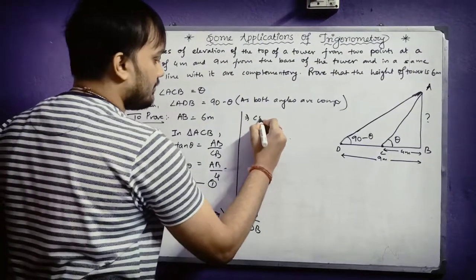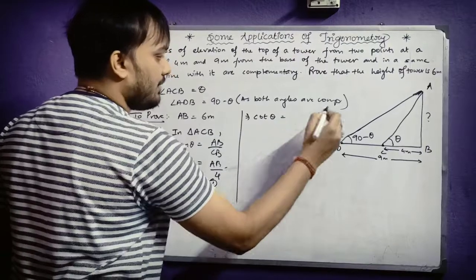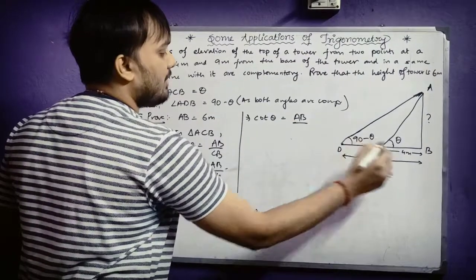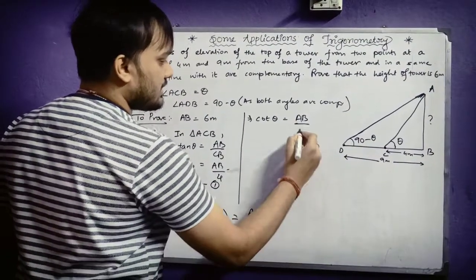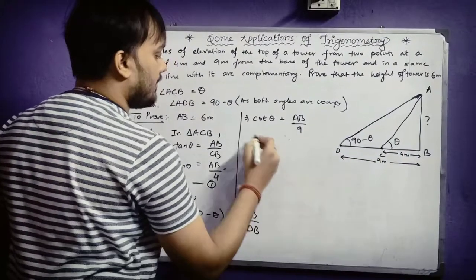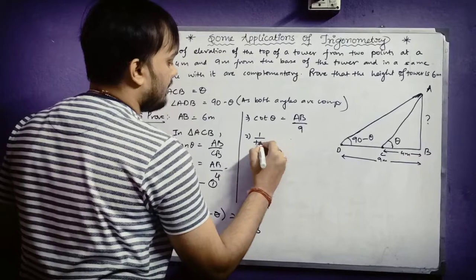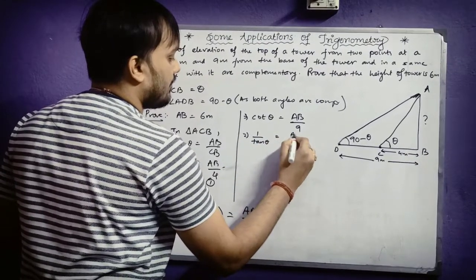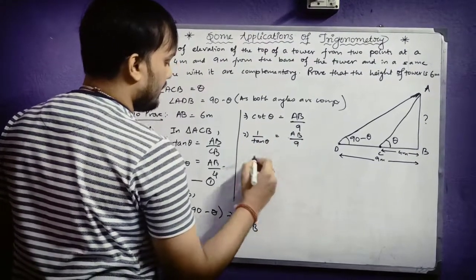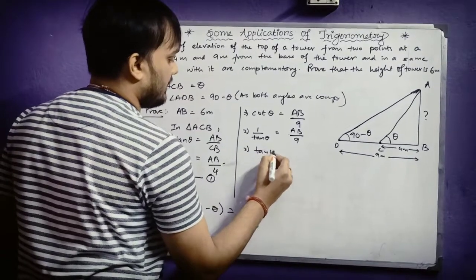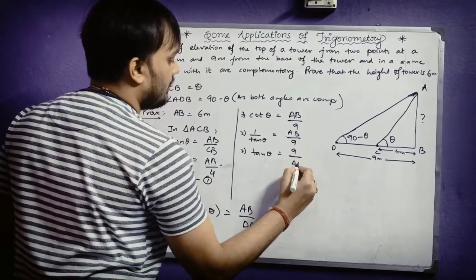It is cot theta. Cot theta equals AB by DB, which means AB by 9, as DB is 9 as already given. So cot theta I can write as 1 by tan theta equals AB by 9. That means tan theta equals 9 by AB.